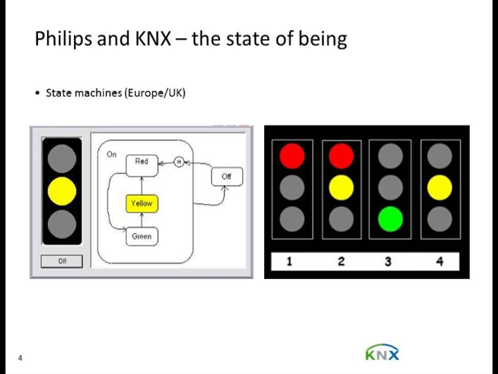Here we have two very, very common examples. On the left, a European traffic light, on the right, a UK traffic light. These aren't just switches, these are pieces of information. If you see an orange light in the Netherlands, it means you should stop. If you see a red and an orange light in the UK, it means get ready to go, and so on. So these are states, and we do the same thing with our indoor lighting system.